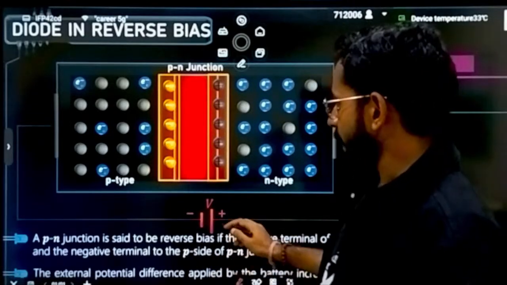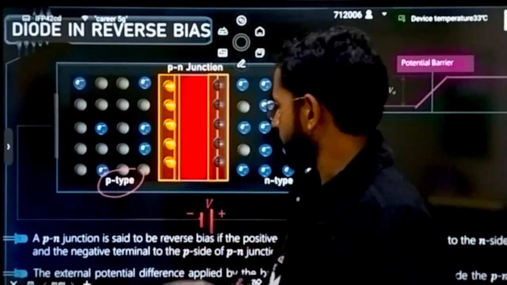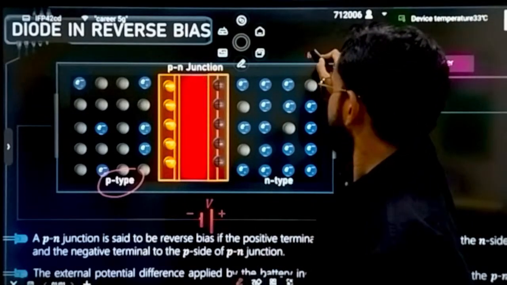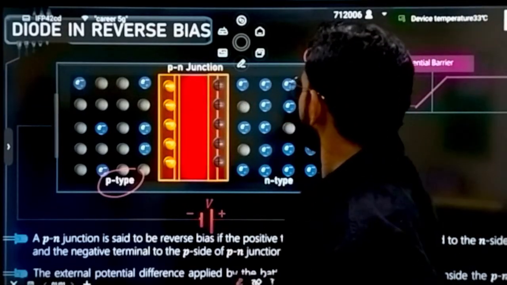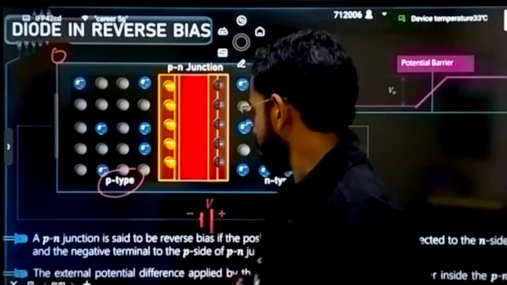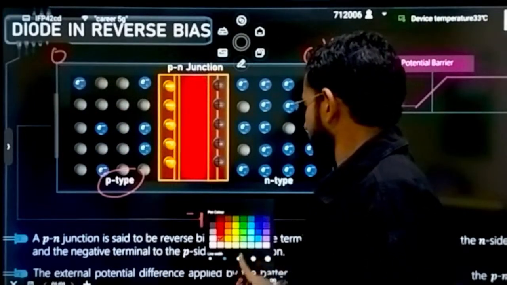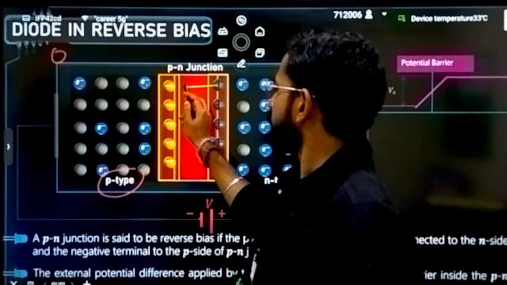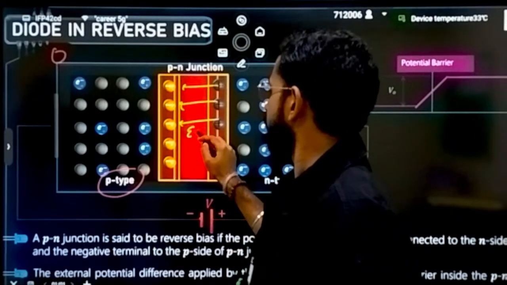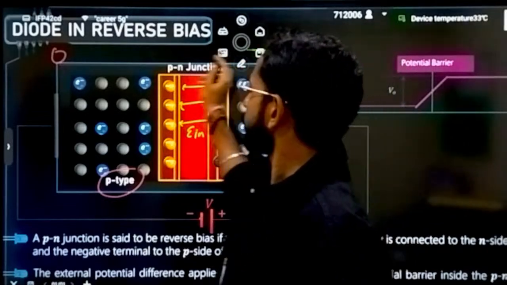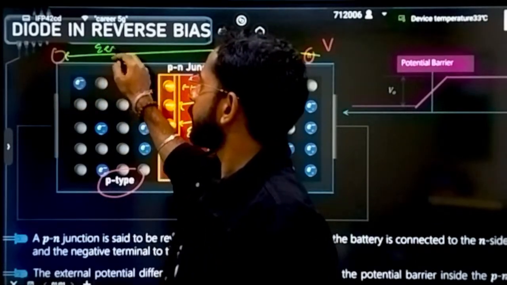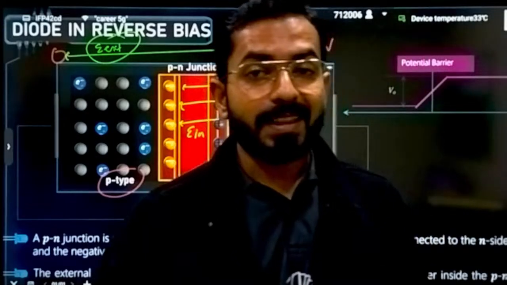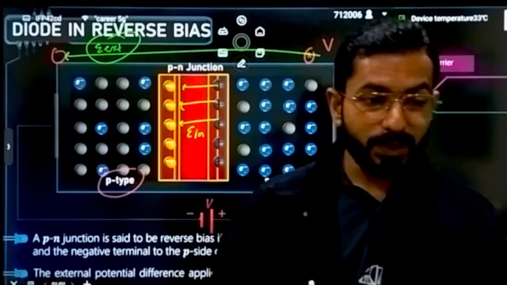Okay. Now let's quickly understand the behavior of a reverse bias condition. What will be the behavior? This is the P side and it is connected with the negative side, and here the positive is connected with the N side. This will behave like V potential, and this will behave like zero potential. Correct. Now an electric field will come. Internal electric field, we already know, will be induced. And this time the external electric field, again from higher potential to lower potential, will also be induced in the same direction. Correct. That means both the electric fields are going to support each other.